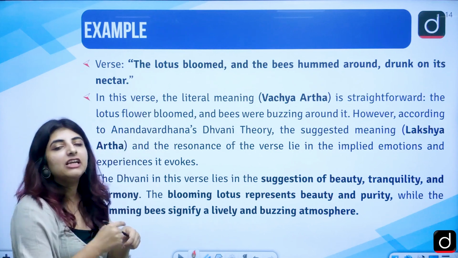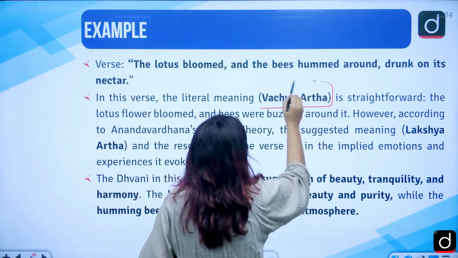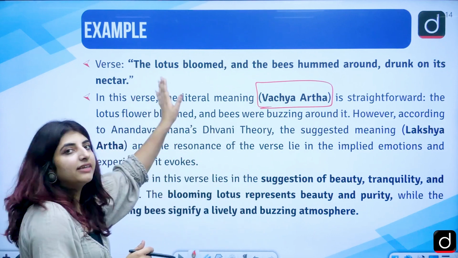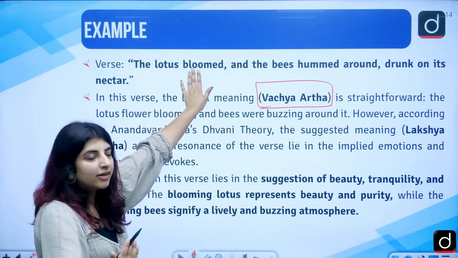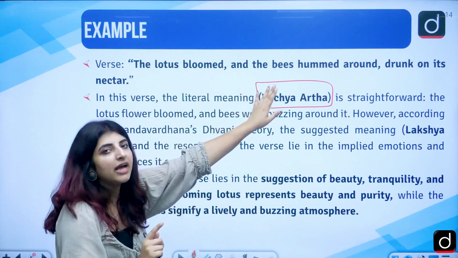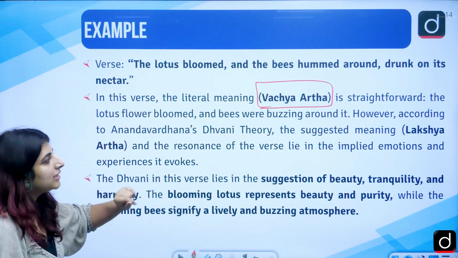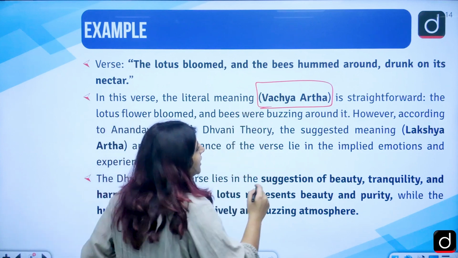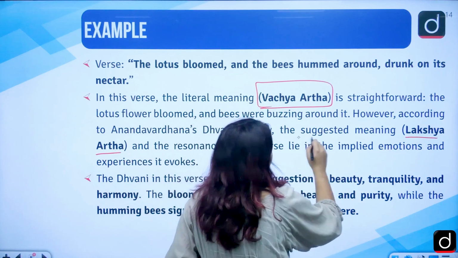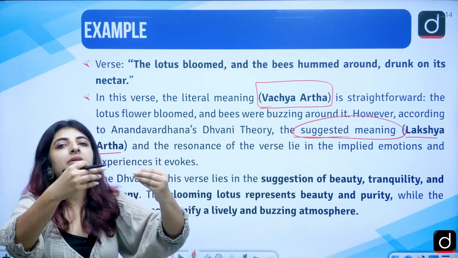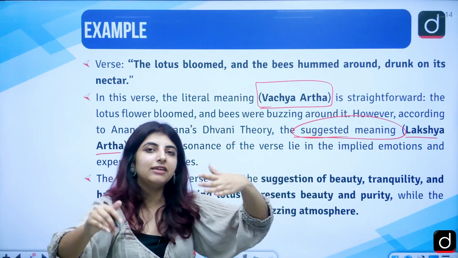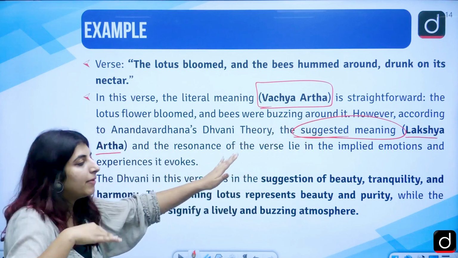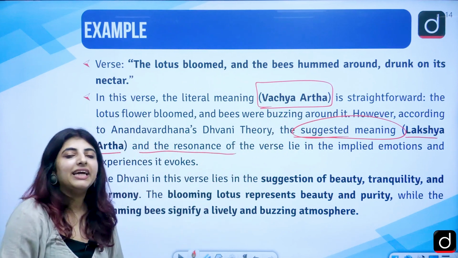In this verse, the literal meaning, and you are supposed to write these things as well. Vachya arth means the literal meaning. So, the literal meaning here is really straightforward, that the lotus was blooming, of course, and the bees were humming around it, drinking its nectar, right? But however, if we see it through Anandvardhana's lens, right? So, he provided us with lakshya arth, which means the suggested meaning, which is Dhvani's meaning. What is the meaning of the entire sentence if we read it particularly, and of course, unlayer it layer by layer. And the resonance of the verse lies in the implied emotion.